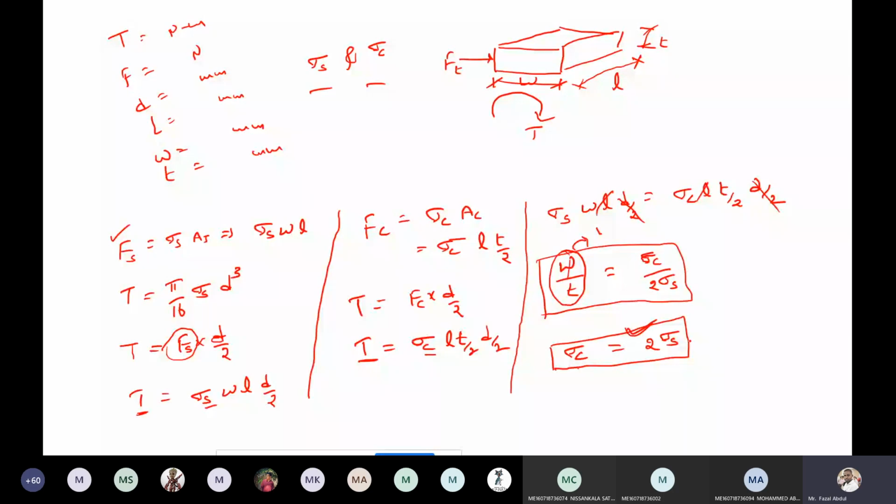This equation is applied when the key is equally strong in shear as well as crushing, and at the same time for the square key.